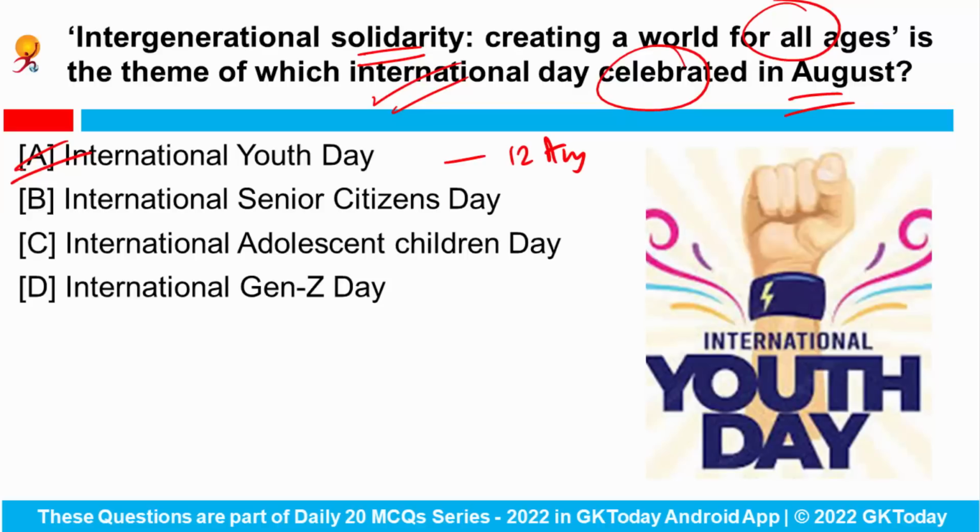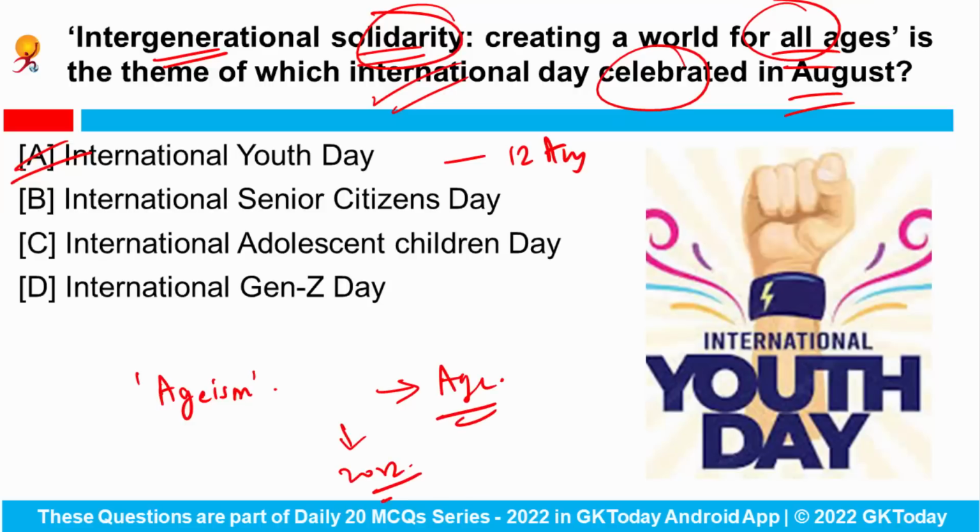And this year's theme was Intergenerational Solidarity, Creating a World for All Ages. Fine. And don't forget that ageism, which is a practice of discrimination that is based on an individual's age, is the topic of International Youth Day for the year 2022. So this is the topic and this was the theme. And we celebrate this day on 12th of August.